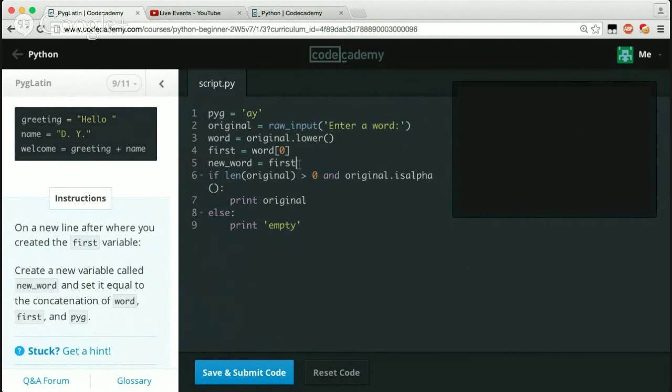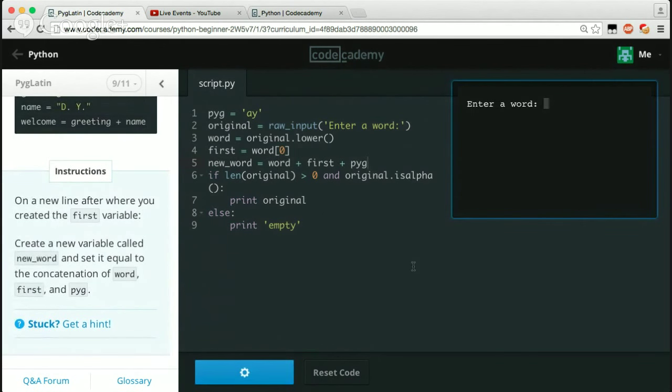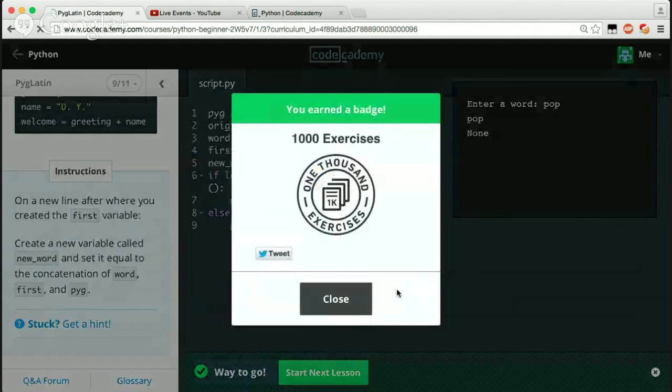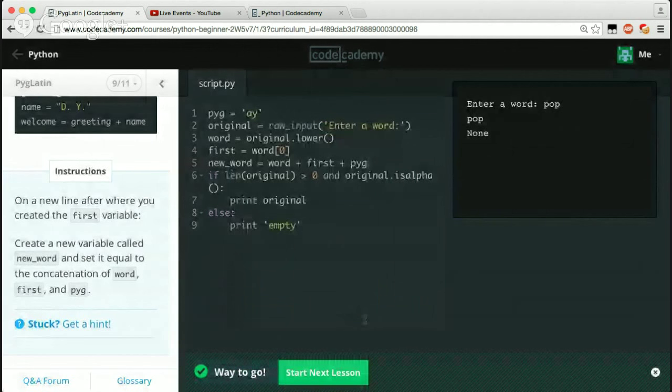Okay, new word equals word plus, after we do the word, we're going to say first, and then we're going to say pyg, because that's going to be the pig Latin stuff. Say pop. Well, give us back pop. Pretty sure it's supposed to give us back pape.